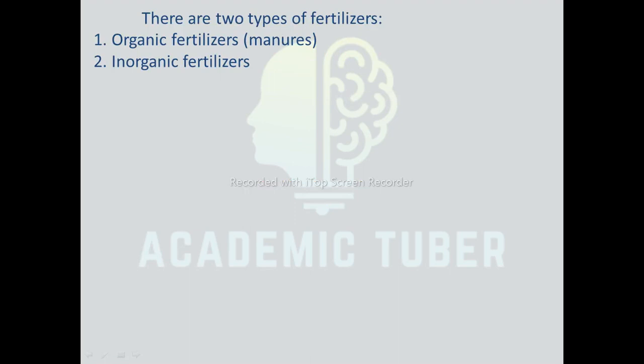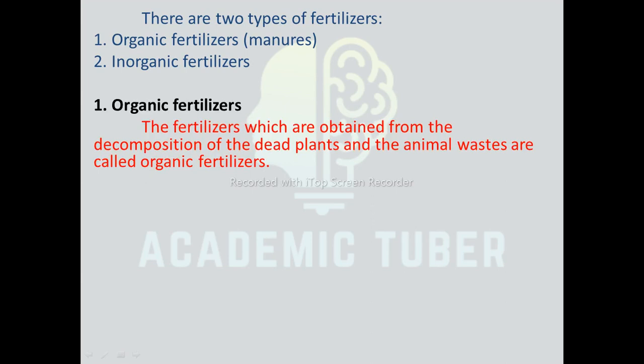There are two types of fertilizers. First one, organic fertilizer, which is also known as manure, and next one is inorganic fertilizer or chemical fertilizer. Organic fertilizer. Those fertilizers which are obtained from the dead and decomposed parts of plants, animals, or their waste products are called organic fertilizers. They are also called natural fertilizer or manure.